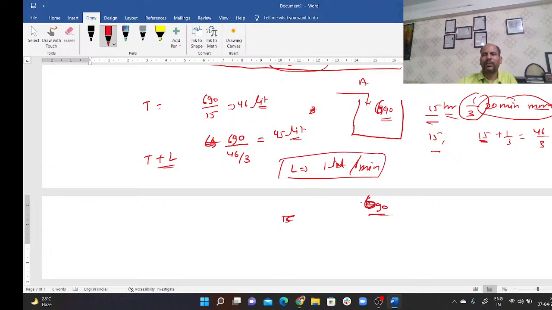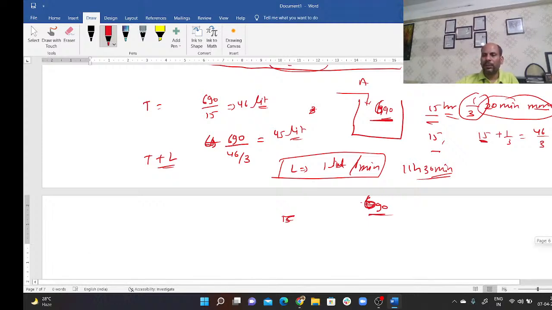So generally they ask you how much time the leakage will take to empty the tank. So for a 690 liter tank, it is 690 minutes. So it becomes 11 hours and 30 minutes. So this question you always find in the same manner.